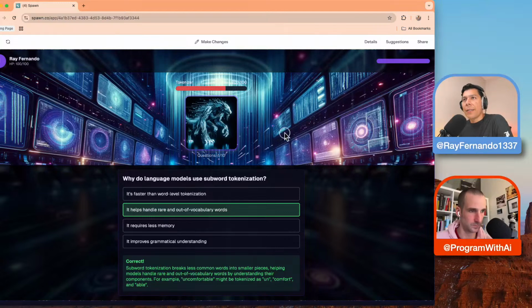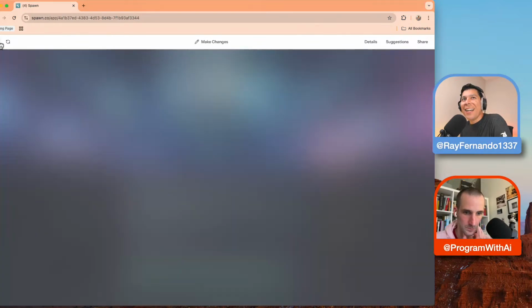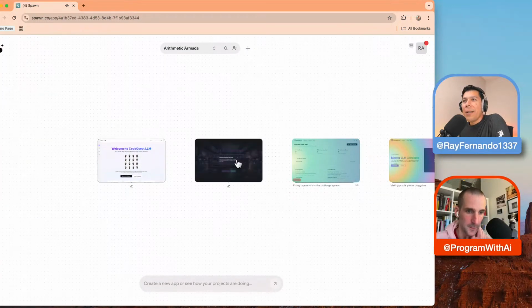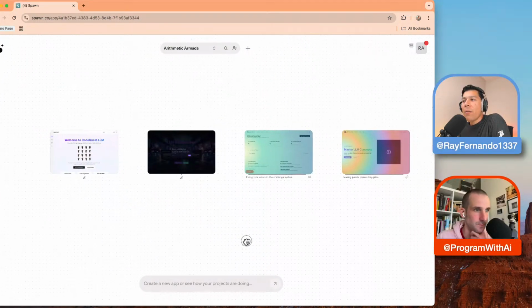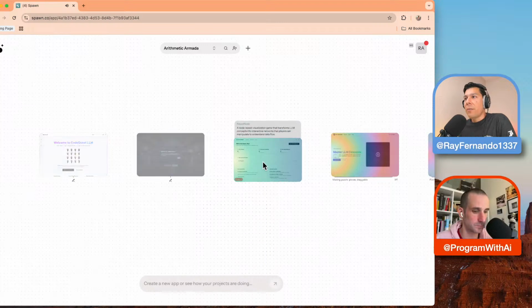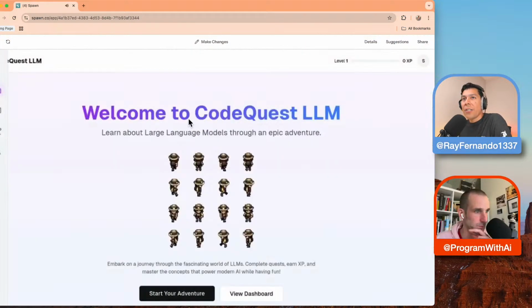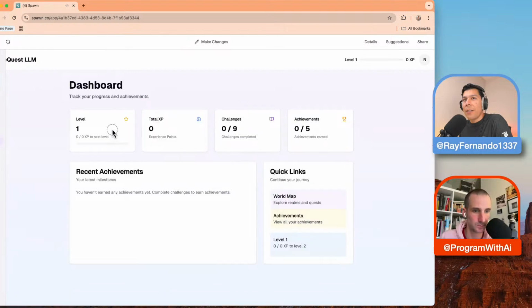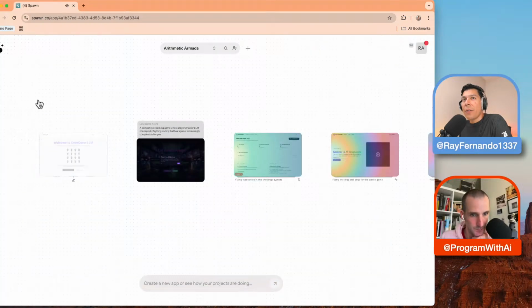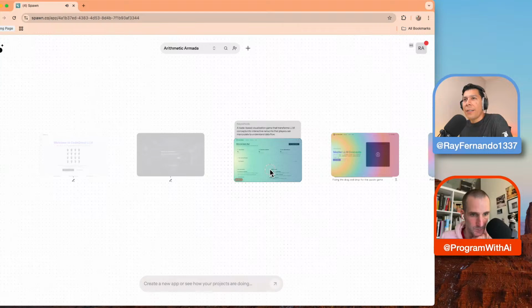This is something I just put into instructions in Spawn, and literally we just created this game. I think it only asked me one question, so I don't know what I'm going to do next here. I have to continue to build the game out. That's why I was interested in checking out Spawn: I didn't have to give it details on the type of game I wanted, like colors and schemes and interaction design and all this other stuff. It literally just did it for me. That's one of the magical things about Spawn right now.